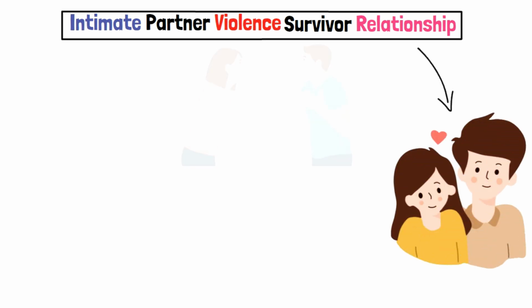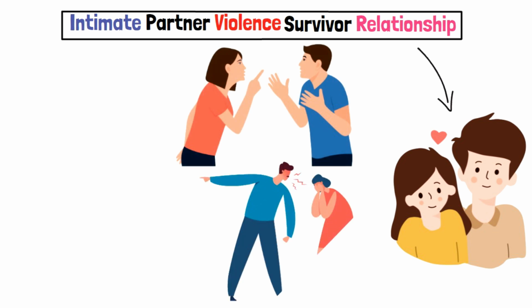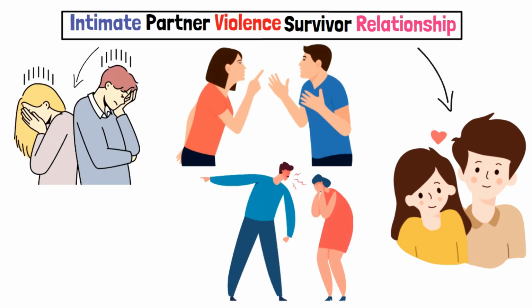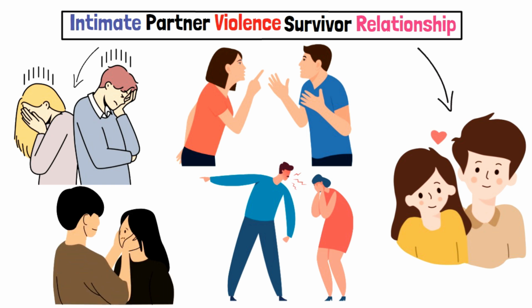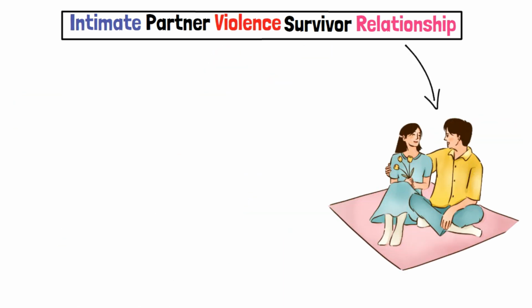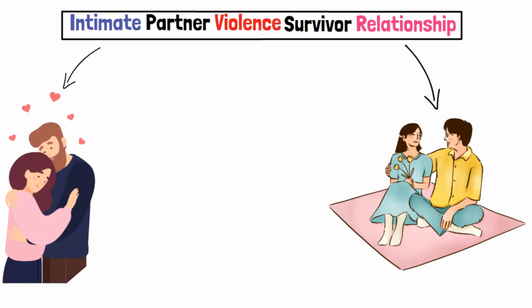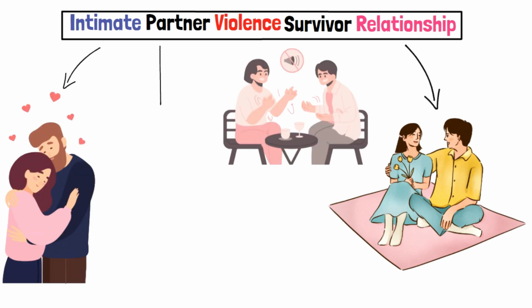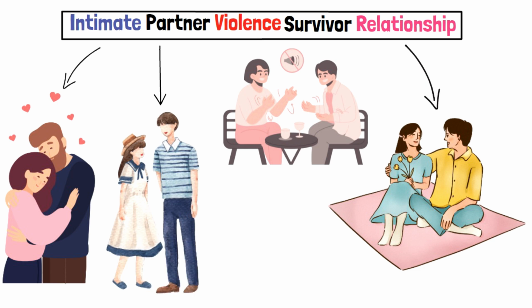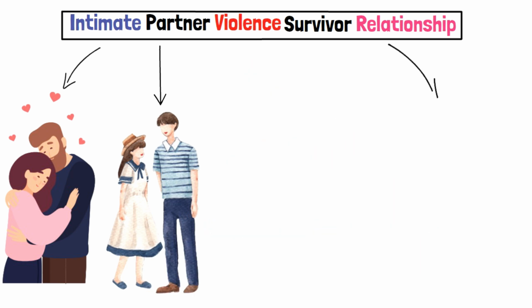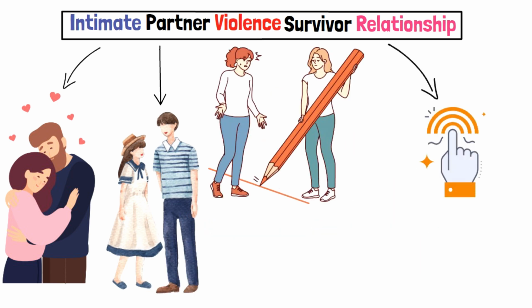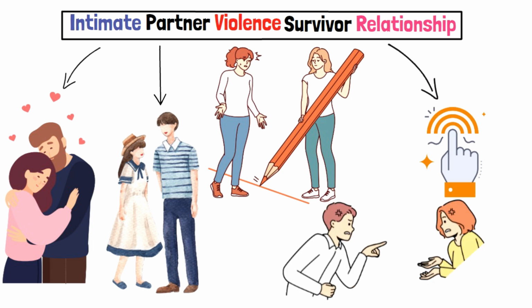Intimate partner violence survivor relationship. In intimate partner violence survivor relationships refer to romantic partnerships formed by individuals who have experienced abuse, violence, or trauma within previous relationships. These relationships often require additional care, sensitivity, and trauma-informed approaches to build trust, emotional safety, and healthy communication patterns. IPV survivor relationships may involve unique challenges, such as navigating triggers, establishing boundaries, and addressing the long-term impacts of abuse.